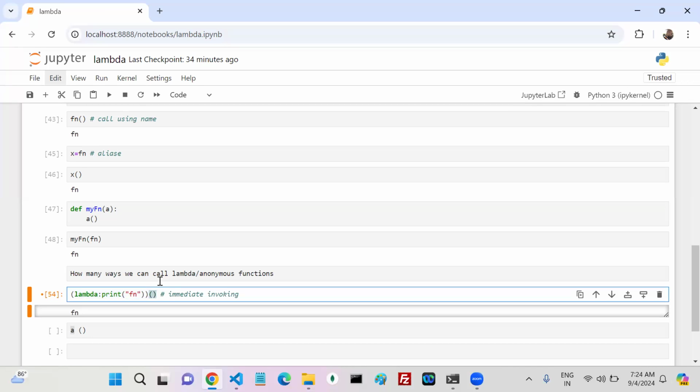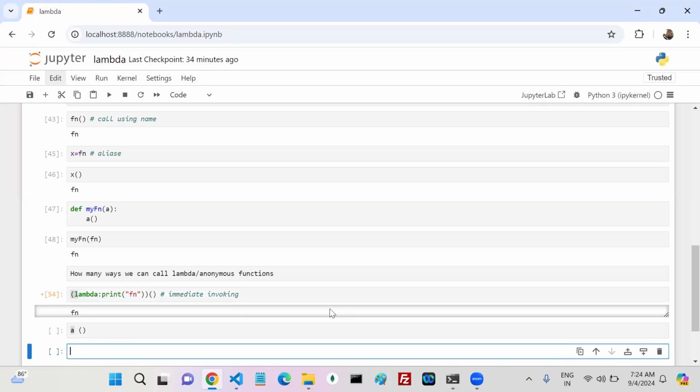So you can ask a question: immediate invoking is okay for an anonymous function, but is it possible for named functions? Can we try that also? Named function, how can I write it? def fn, print fn. Done. This is my function. Immediately I want to invoke it, so this entire stuff I want to take like this.